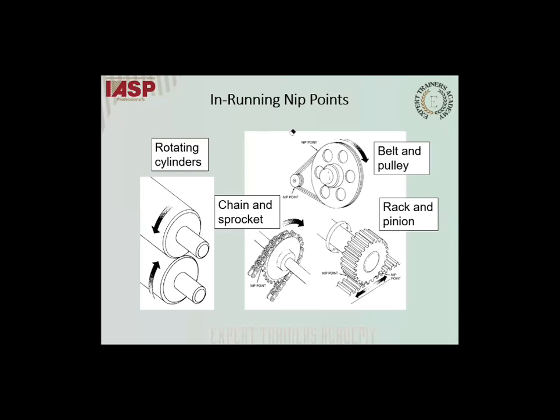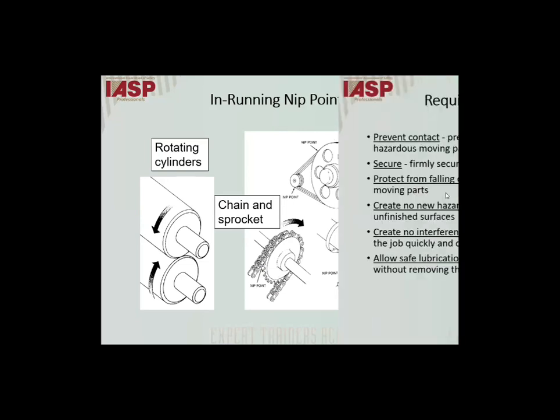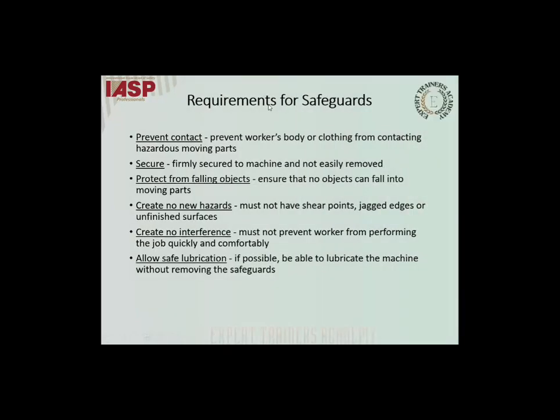Okay, moving on to the next slide. What are the general requirements for a safeguard? It must prevent contact of the worker with the rotating parts of the machinery. It must be firmly secured to the machine and must not be easily removed, requiring a tool for removal of any guarding system.